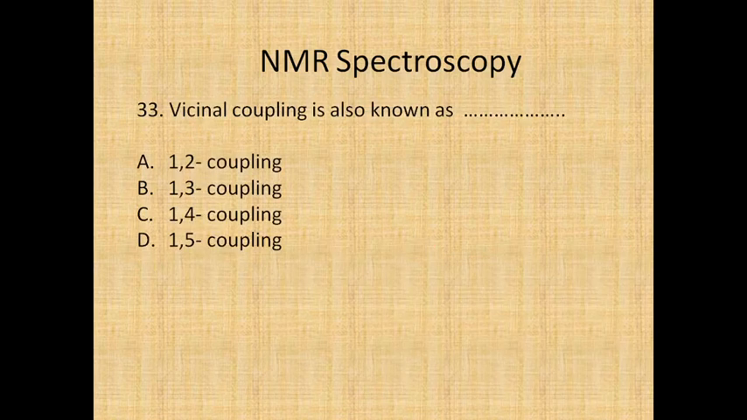Next question: vicinal coupling is also known as what? 1-2 coupling, 1-3 coupling, 1-4 coupling, or 1-5 coupling. So what are 1-2, 1-3, 1-4 and 1-5? These are nothing but the relative positions of the atoms that are going to be coupled.